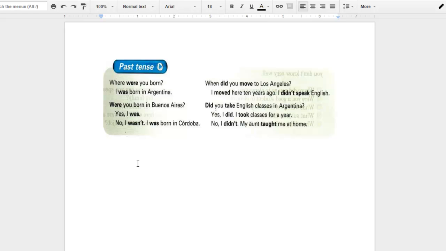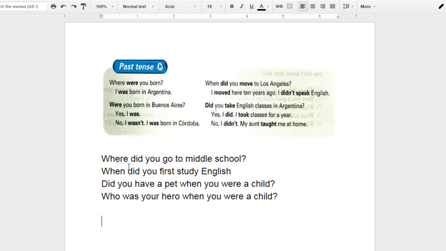The last thing that I would like for you to do is to answer some questions, which I will post in one moment. But before that, what I would like for you to understand is that we can form the past tense by either using was or were, or by using other verbs that are not the verb to be. So whenever you are going to use another verb that is not the verb to be, then we're going to think about the structure towards the right. It's important not to get confused, and so therefore I would like for you to answer the following questions.